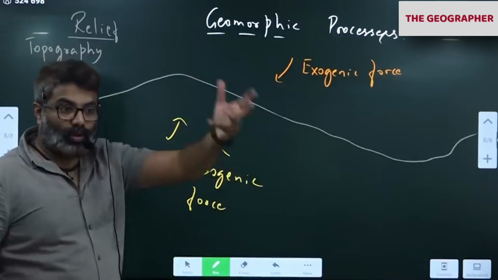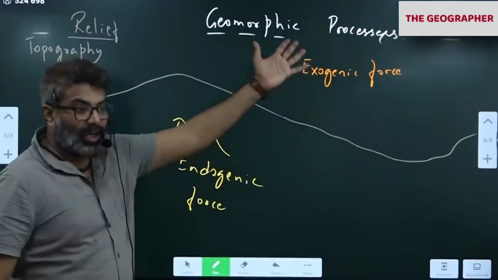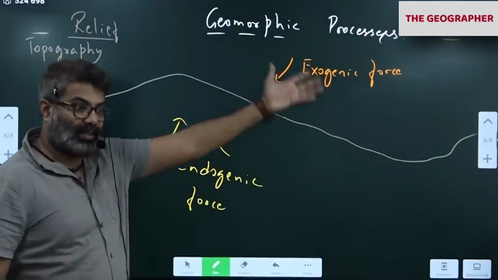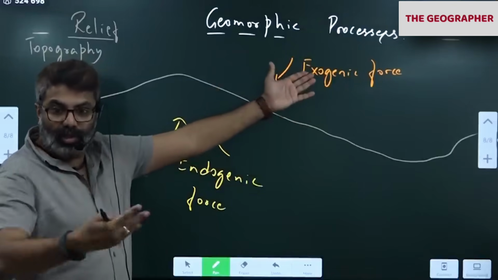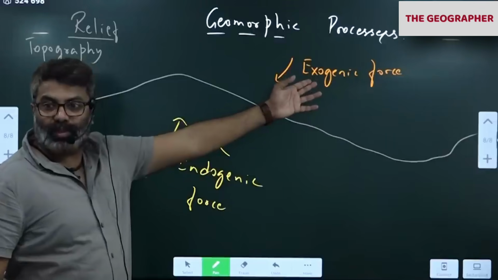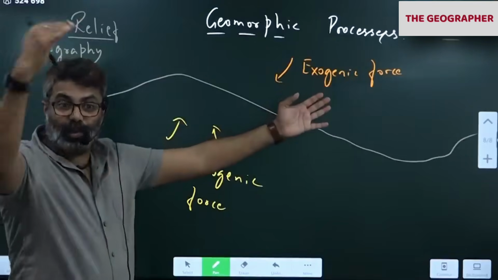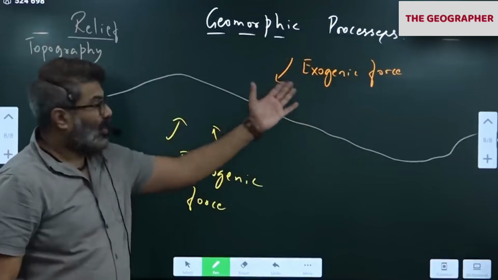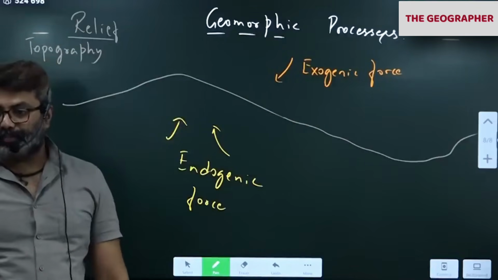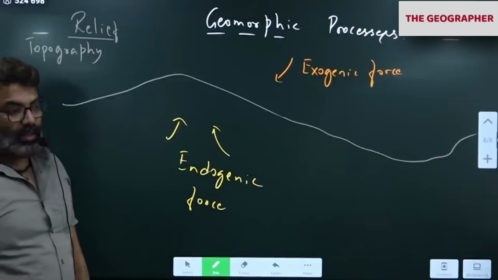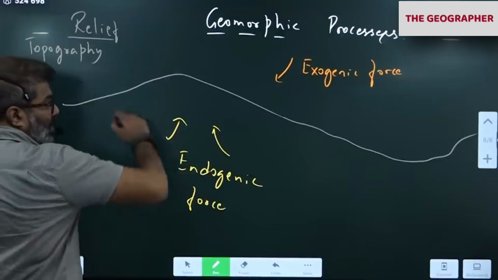Like snow on the mountain is what? Exogenic. Glacier, river, sunlight. We humans are exogenic agents. Humans are exogenic because we are acting on the surface from above. So we are an exogenic agent. Okay. So please notice how it looks.